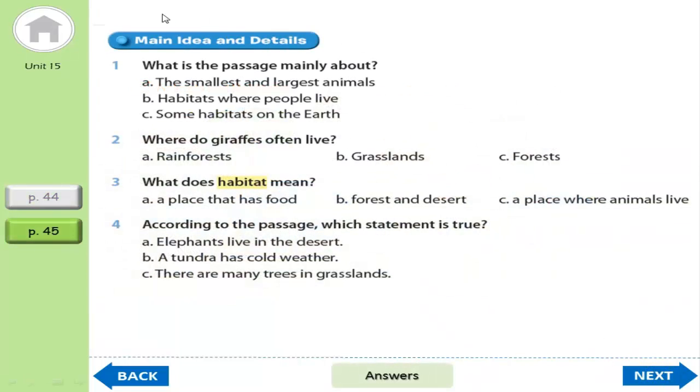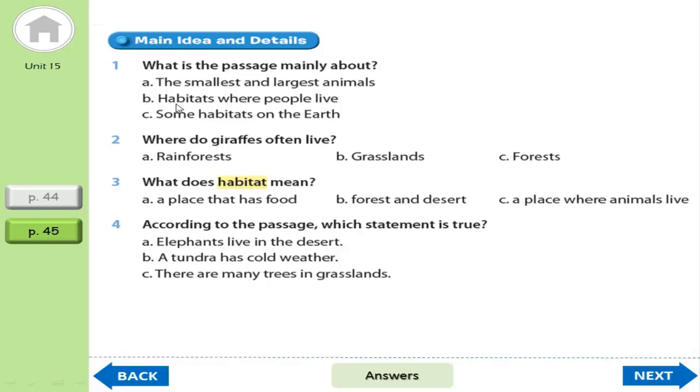Okay, in this page, we will answer all the questions about Unit 15. So, question 1. What is the passage mainly about? Is it A, the smallest and the largest animals?